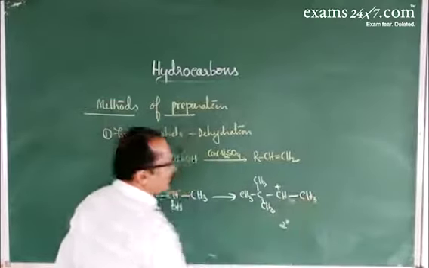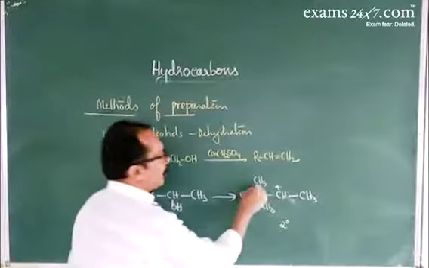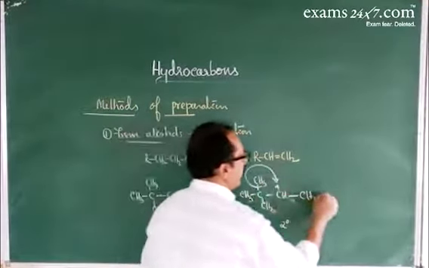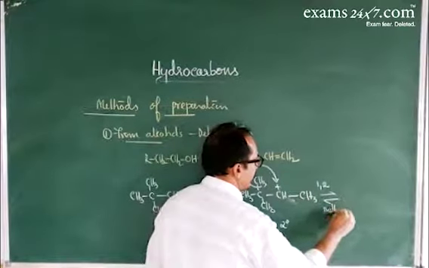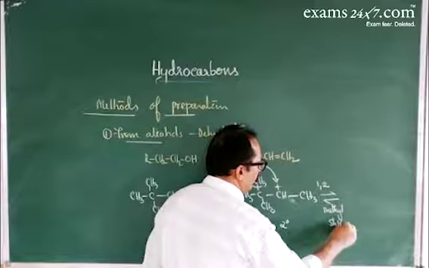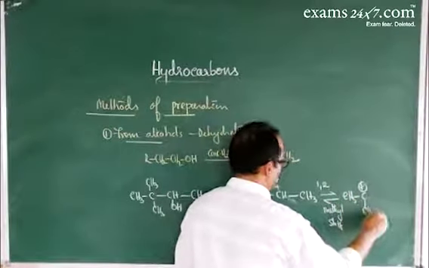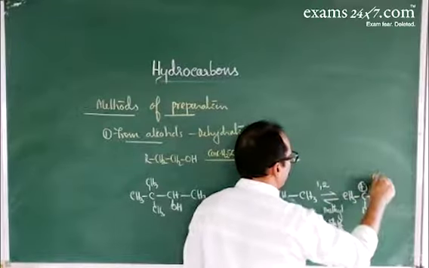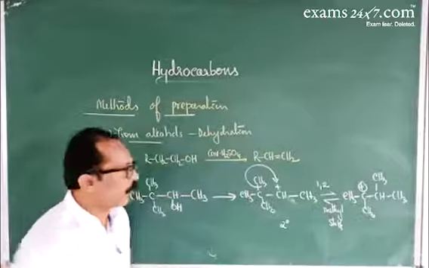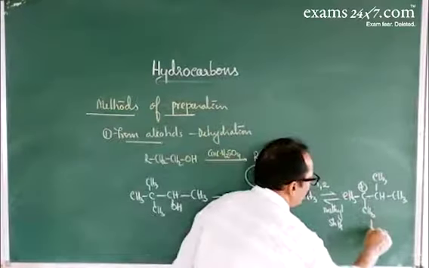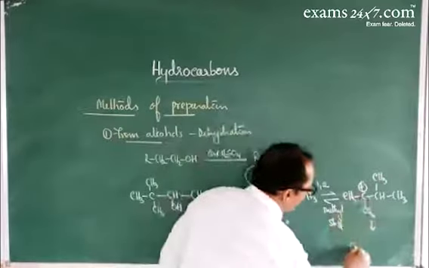Now this is a secondary carbocation. You can stabilize the secondary carbocation by 1,2 methyl shift. So due to the 1,2 methyl shift, the secondary carbocation is converted into a tertiary carbocation. After stabilizing the carbocation, it undergoes loss of proton. As a result, a double bond is formed here.